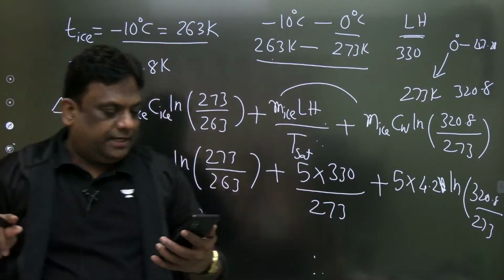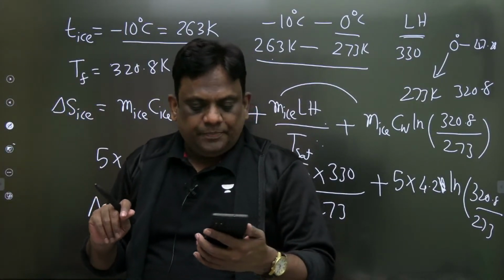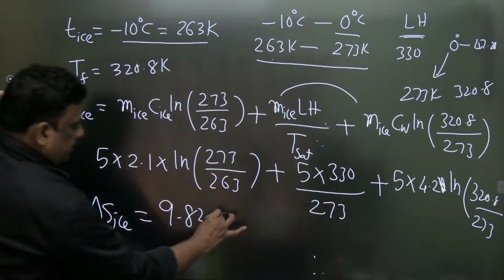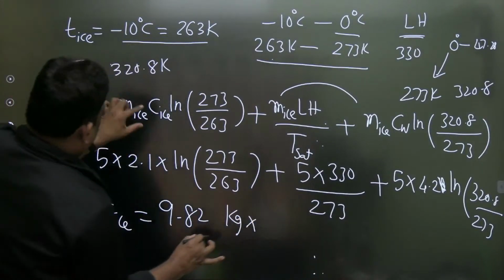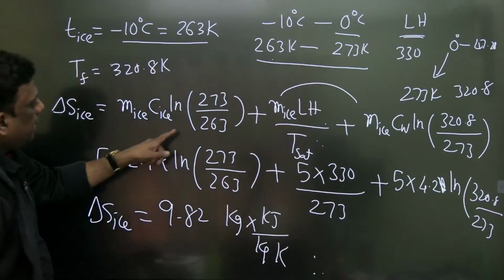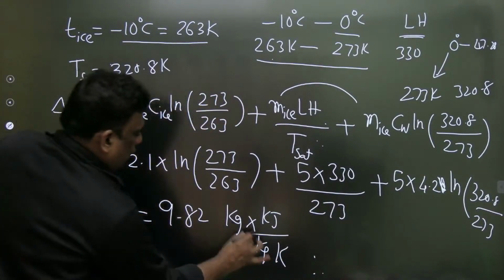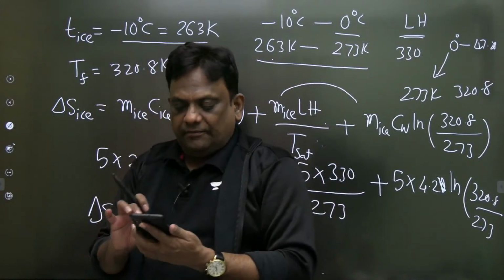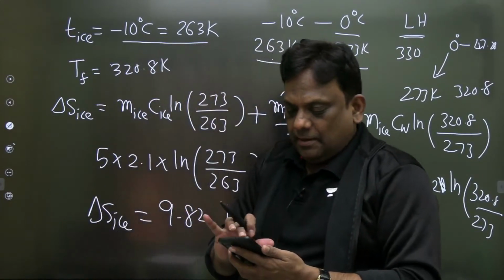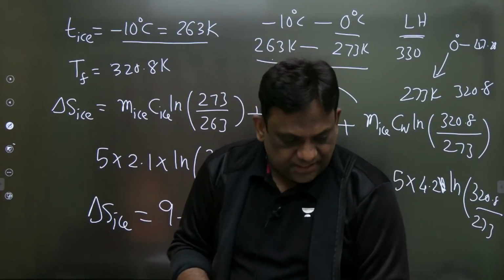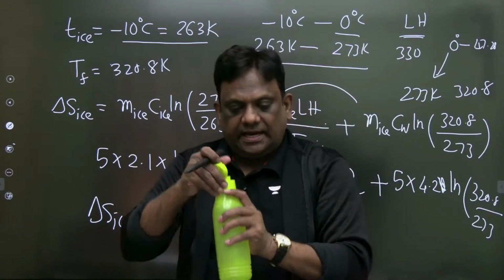But I want the unit. Some of you have given just the value. I want the unit. Idhar dekhna. Mass of ice is in kg, and the specific heat is kilojoule per kg Kelvin. Wonderful. And this has no unit, it is a pure number. So therefore, it will be kilojoule per Kelvin. Some of you have not given the unit. Please give me the unit. Wonderful, sirs. 9.8 is correct.